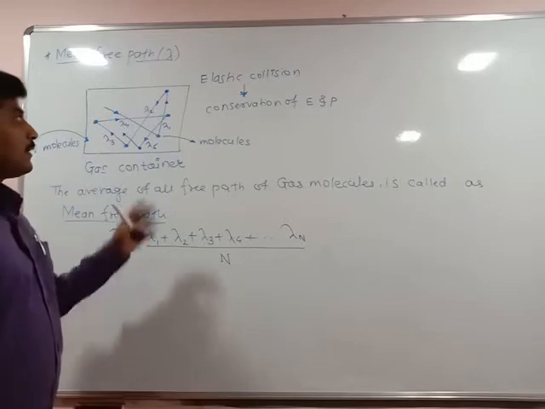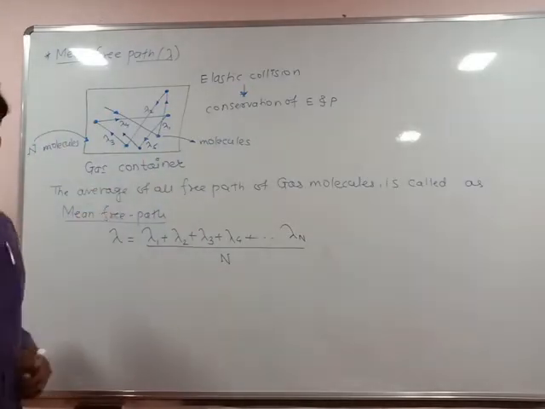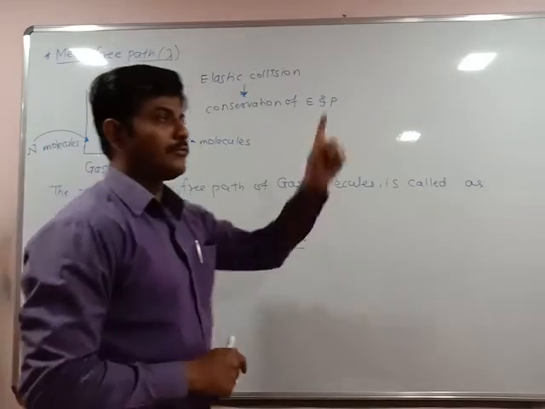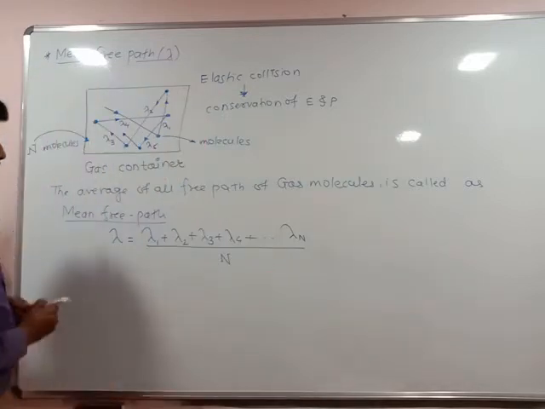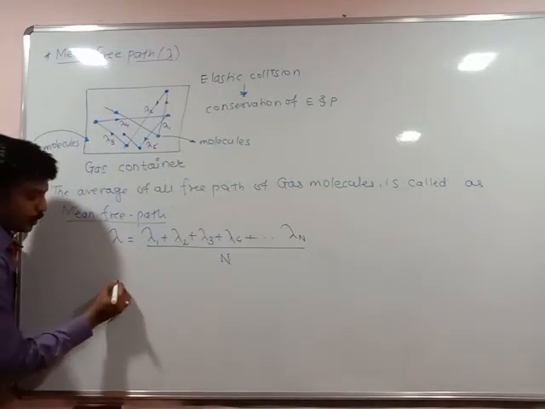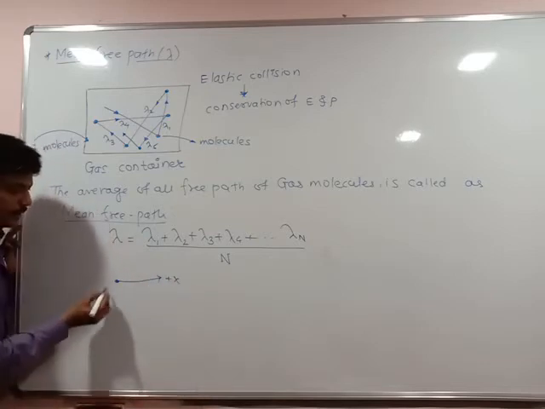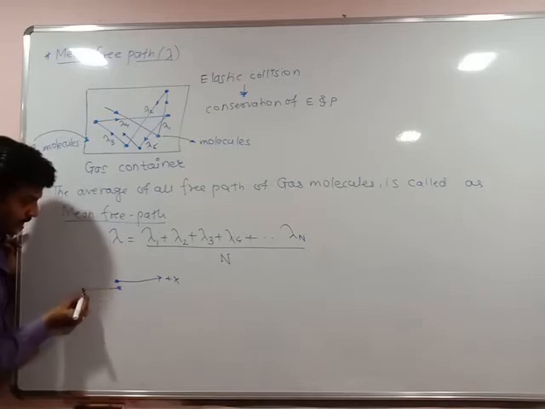But is there any specific direction for this free path or mean free path? No. One is moving in x, second in negative x, third in y, fourth in negative y. So there is no certain direction. For example, one molecule may move in the plus x direction, second may move in the negative x direction.